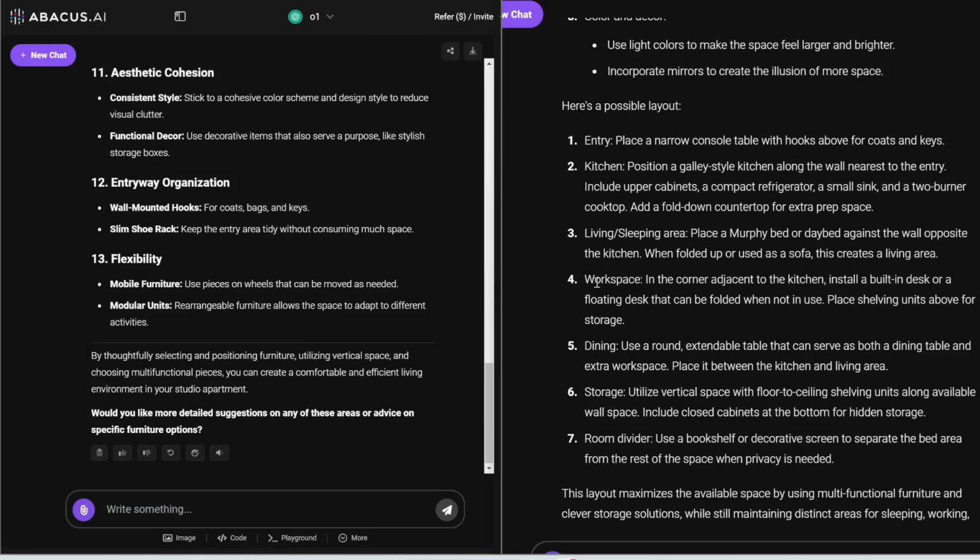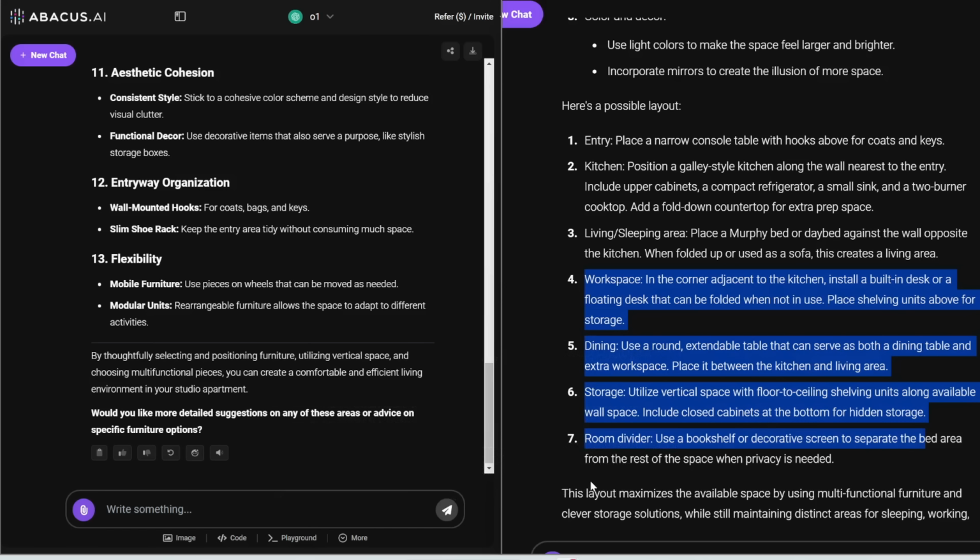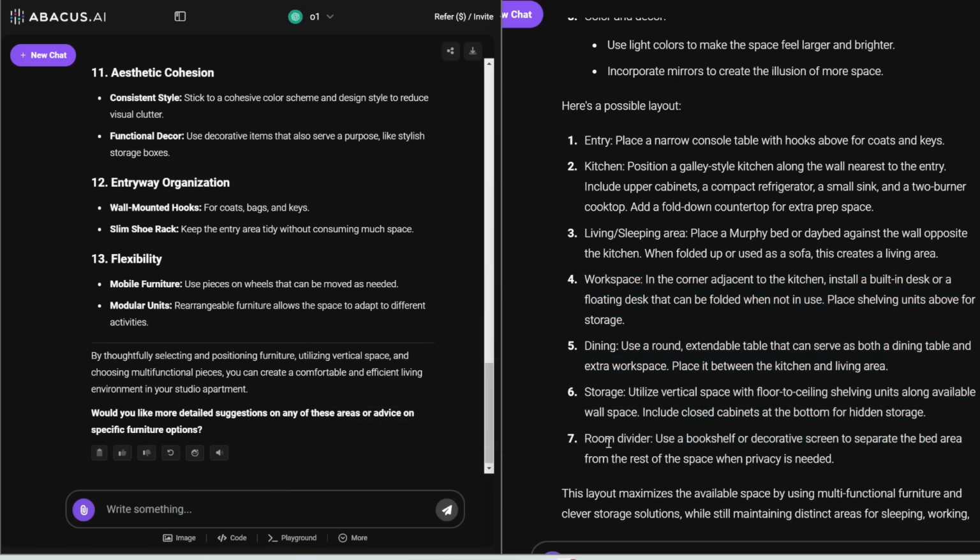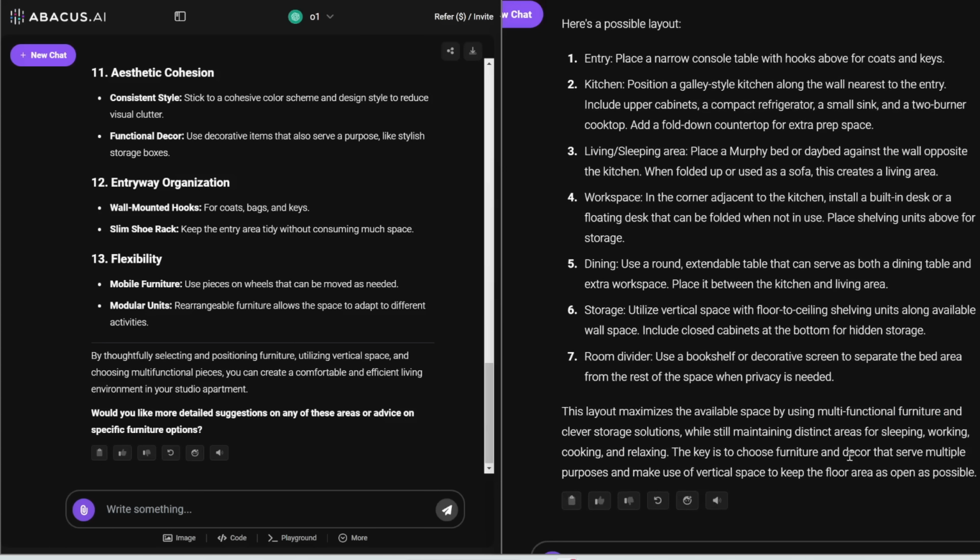And then here's some more info. For the room divider, instead of just placing a wall, which would make it seem way too small, it suggests using a bookshelf or decorative screen to separate the bed area from the rest of the space. So very nice. I do like this suggestion.